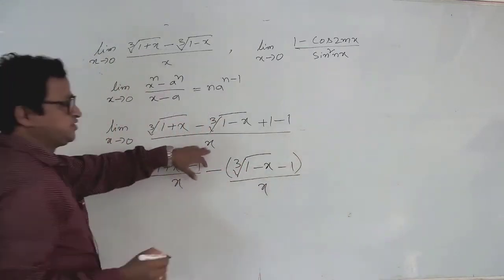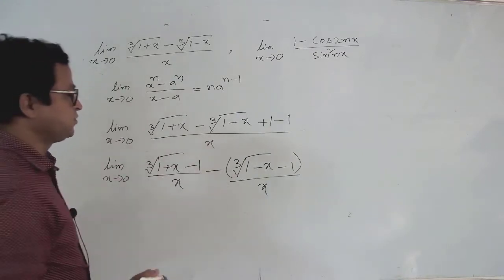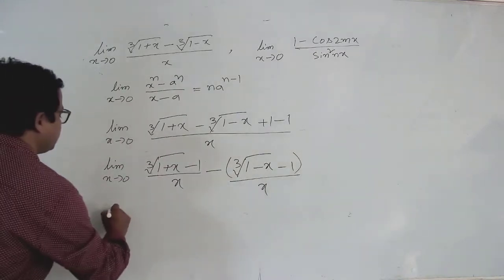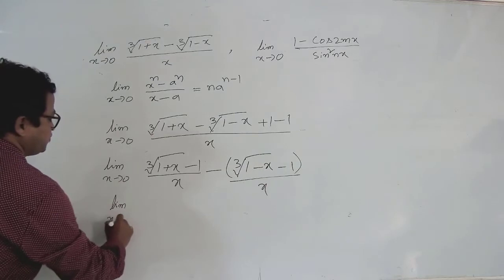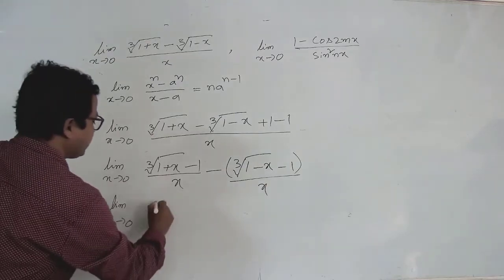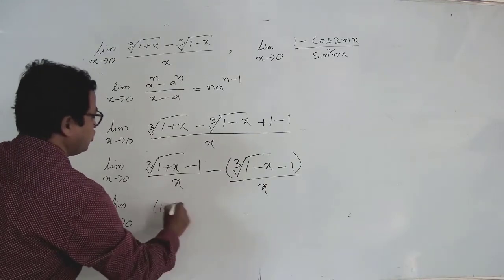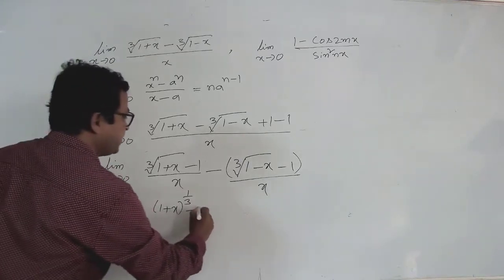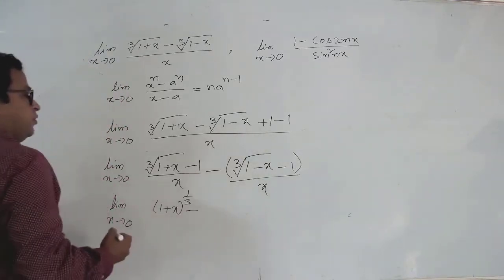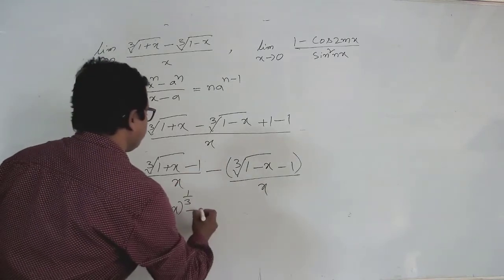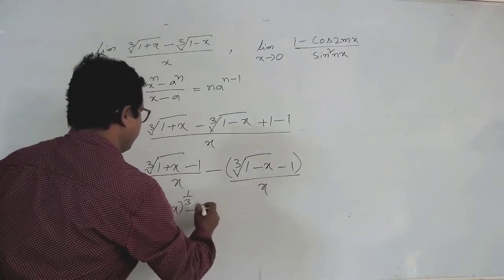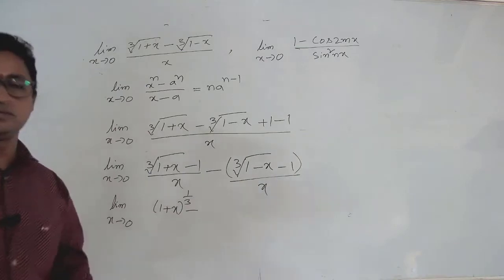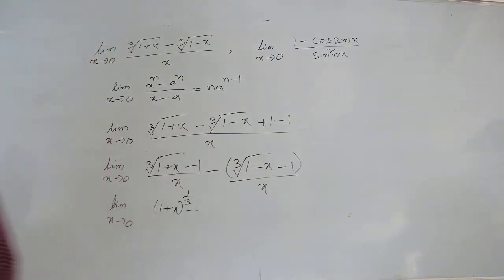I am separating this denominator also for this and this separately. So then how it is? Limit x tends to 0. So how we can write? (1 + x) to the power of 1/3, minus 1. We cancel this.